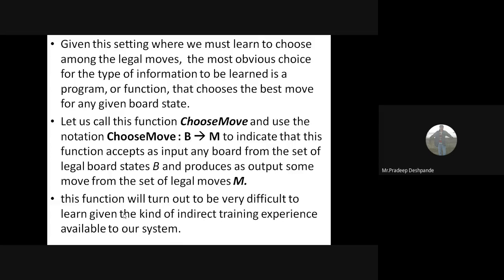So what is B here? We indicate this as a function that accepts as input any board, so B for board, and M for move, a legal move. It takes any board from the set of legal board states B and produces as output some move from the set of legal moves M. This function will turn out to be very difficult to learn given the kind of indirect training experience available to our system.